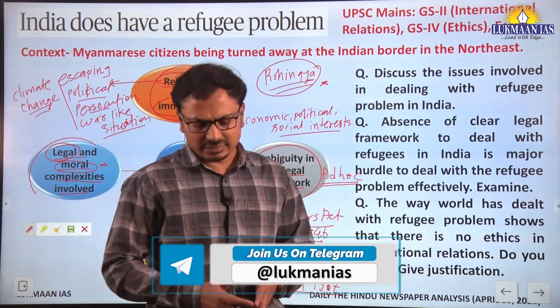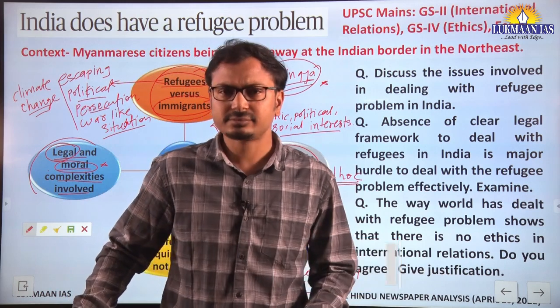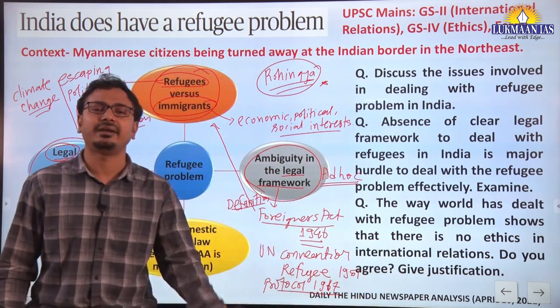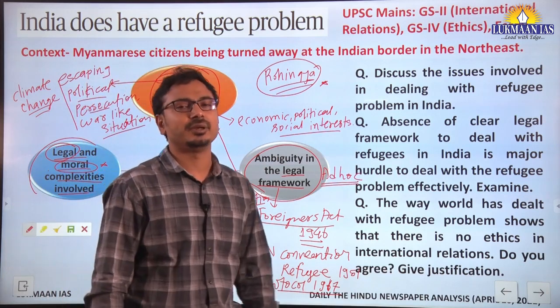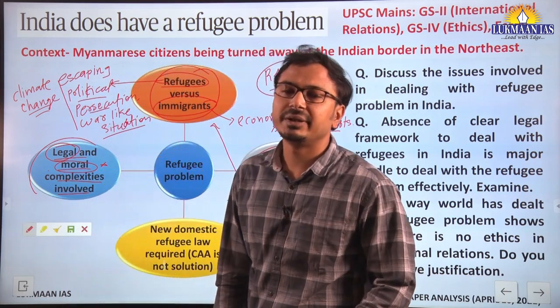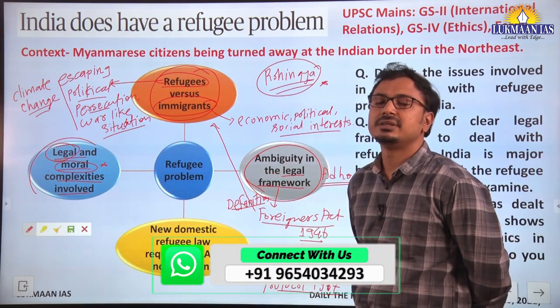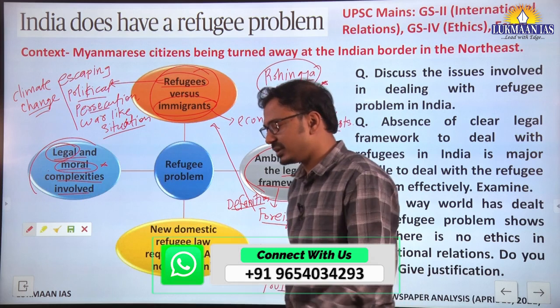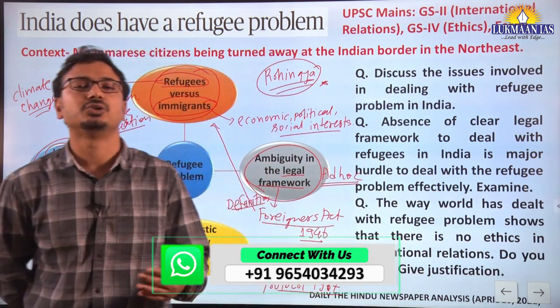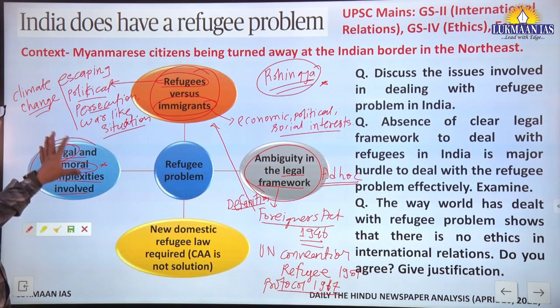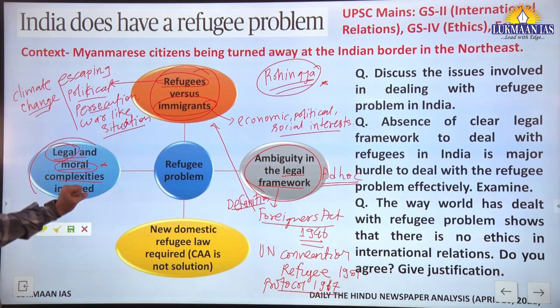We have seen that from the Syrian conflict, where Syrian refugees were denied access in many European countries, though many of them were signatories of the refugee convention. This is how, when the Western countries are not accepting, then why should India be signing and ratifying this particular convention? These are the legal and moral complexities involved here.